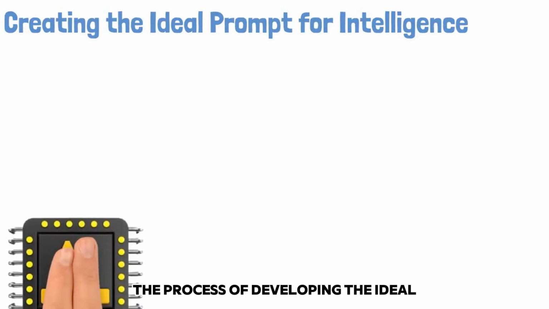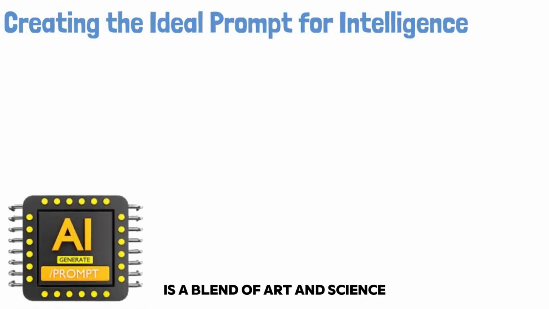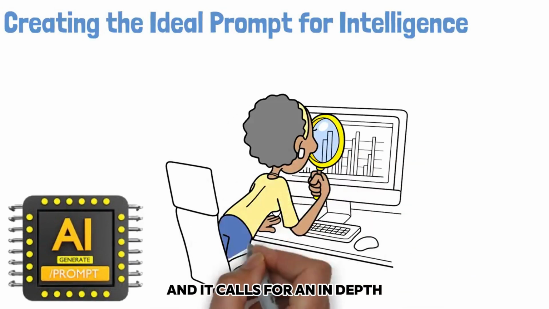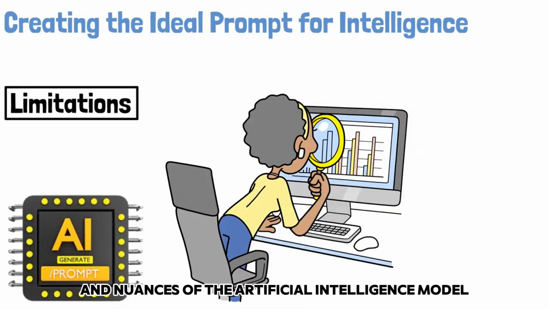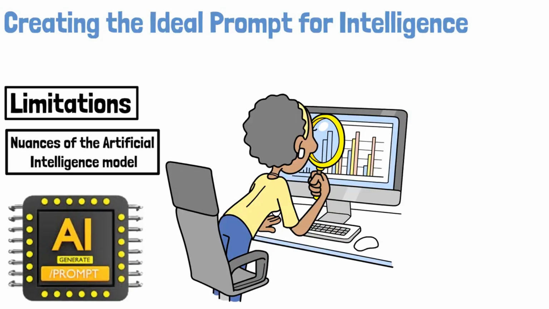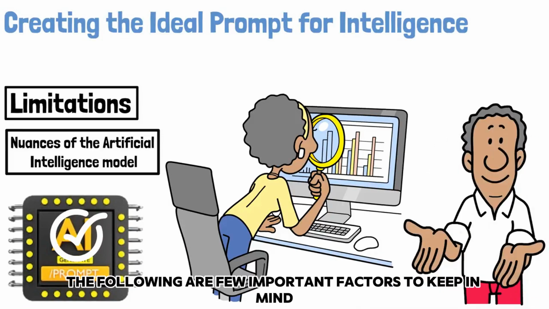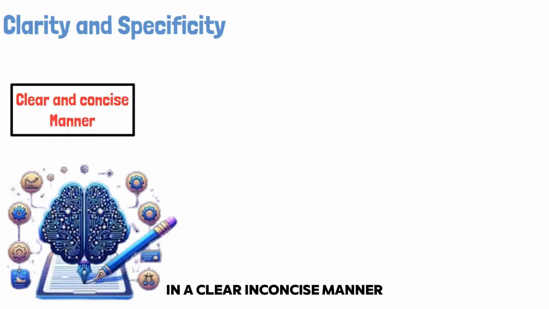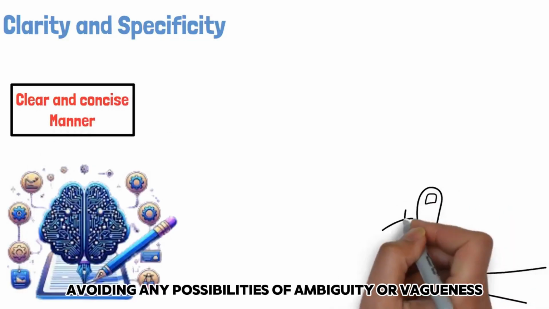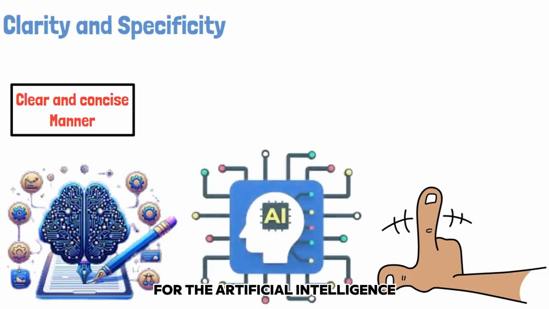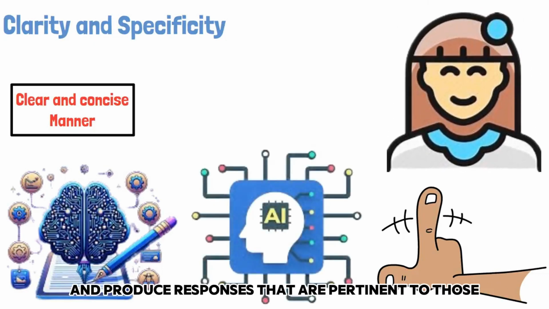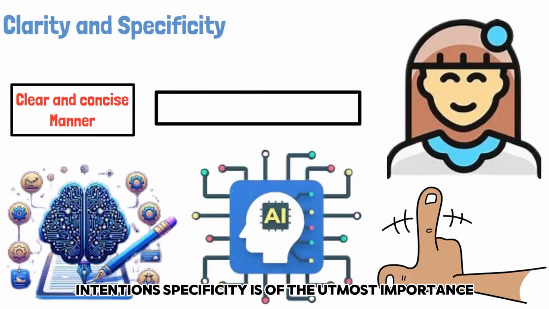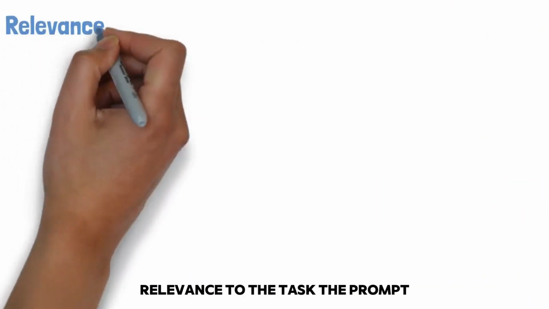The process of developing the ideal artificial intelligence prompt is a blend of art and science, and it calls for an in-depth comprehension of the capabilities, limitations, and nuances of the artificial intelligence model. When it comes to the creation of artificial intelligence prompts, the following are a few important factors to keep in mind. Clarity and specificity. The prompt should express the task or query to the artificial intelligence model in a clear and concise manner, avoiding any possibilities of ambiguity or vagueness. For the artificial intelligence to comprehend the user's intentions and produce responses that are pertinent to those intentions, specificity is of the utmost importance.